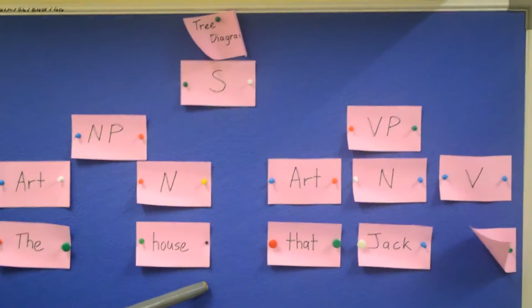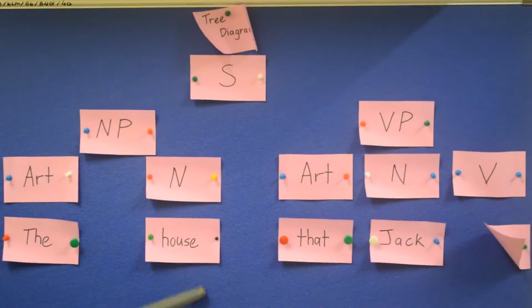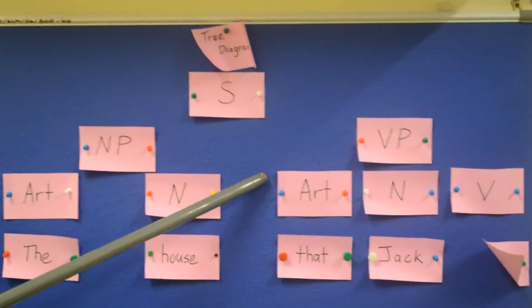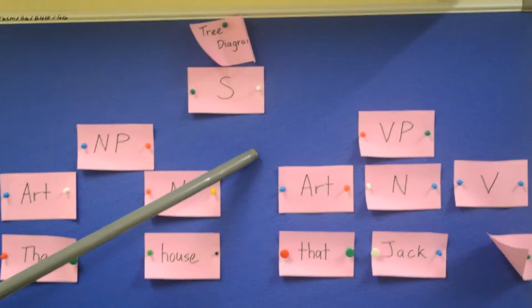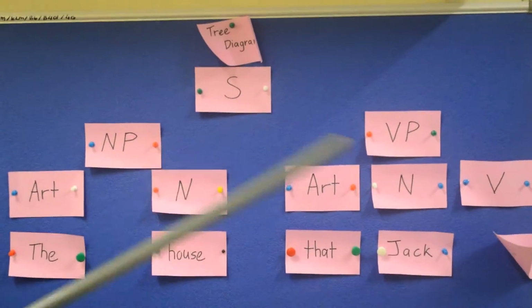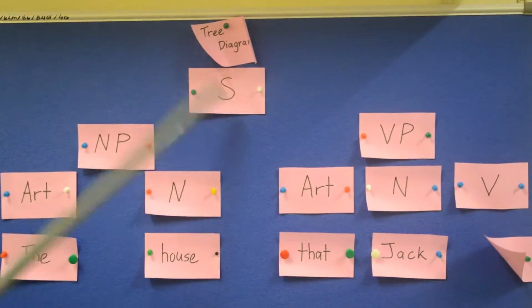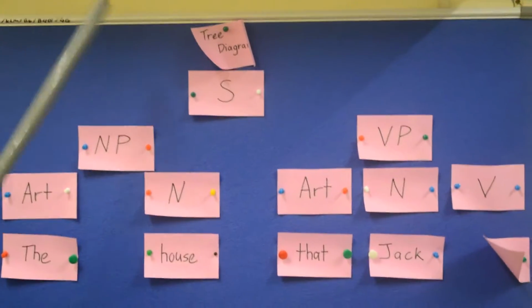Thank you. So, ladies and gentlemen, this is our tree diagram. In a sentence, there are noun phrases and verb phrases. This is one of the most simple forms a tree diagram could be.